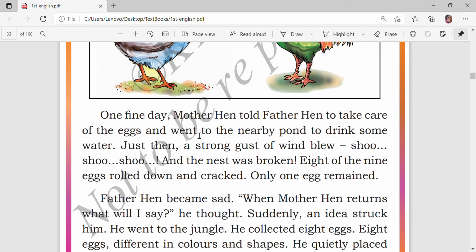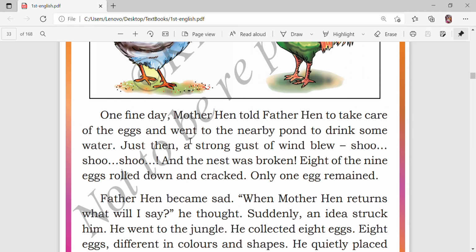I want to drink some water, so I am going to the nearby pond. You take care of the eggs. Okay, do you understand, children?